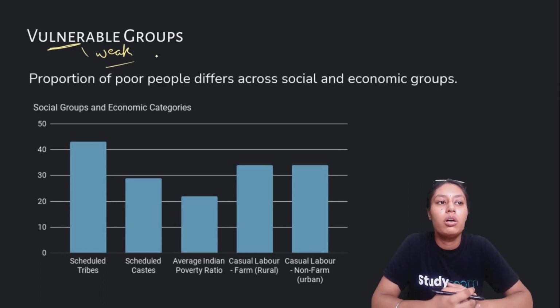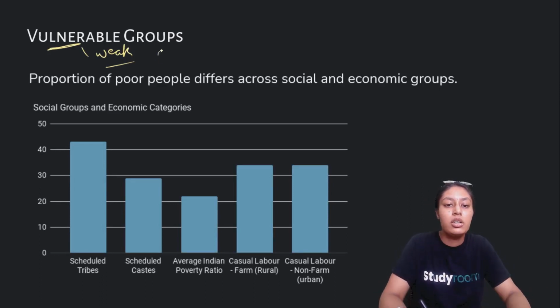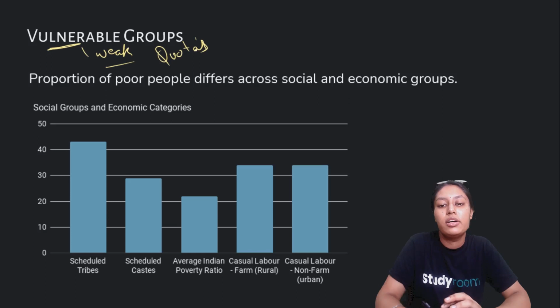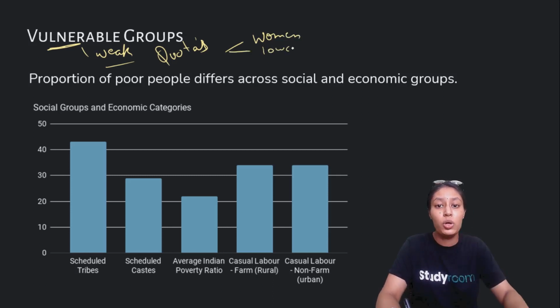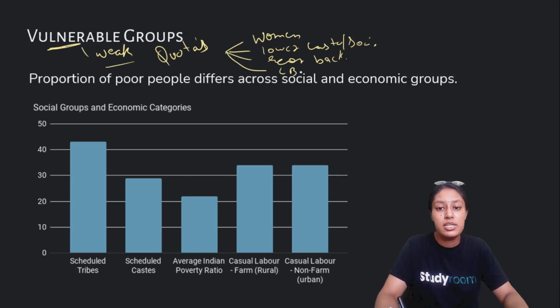These are the people who need external support, external quotas for their representation, for the upliftment of their particular section of society. A few examples of sections that come under vulnerable groups are women, most important, lower caste, again most important, economically backward, where lower caste means socially backward, and the LGBTQ community.